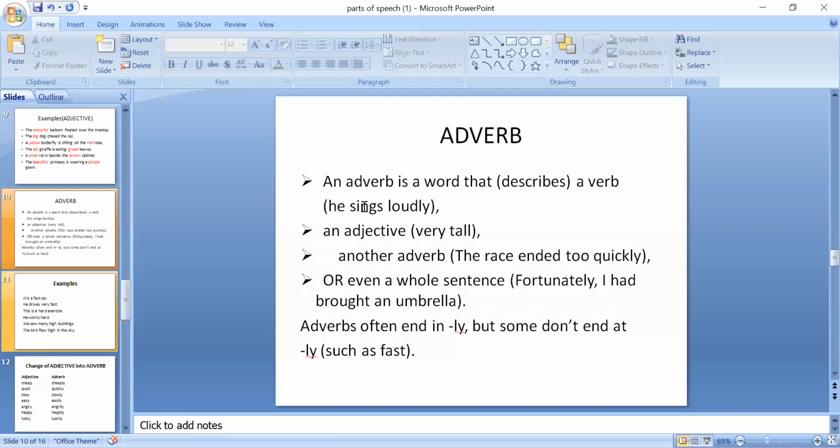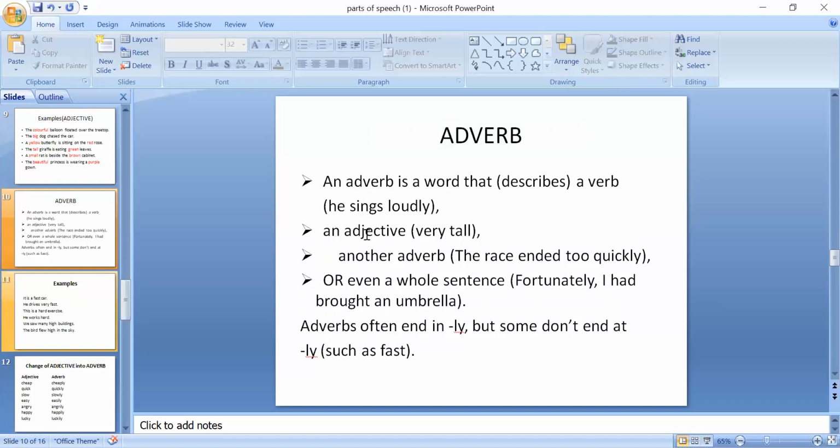Sing is an action word. ठीक है? Sings is verb. It is an action word and loudly is describing this verb. ठीक है? As you can see the definition, an adverb is a word that describes a verb. ठीक है? Adverb किसको describe करता है? Verb को. So loudly is adverb. It is describing the verb sings. Got it?